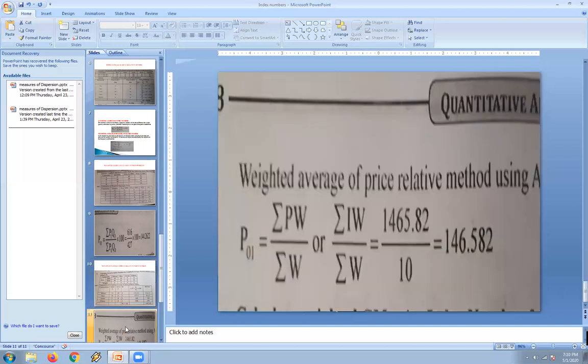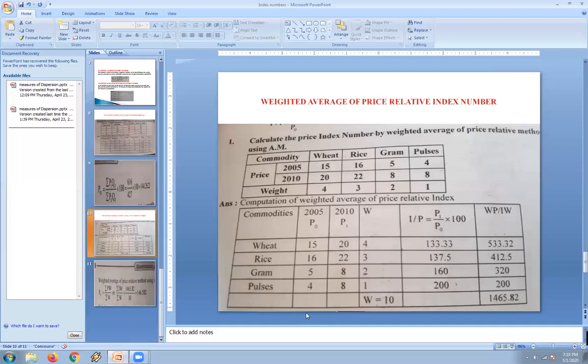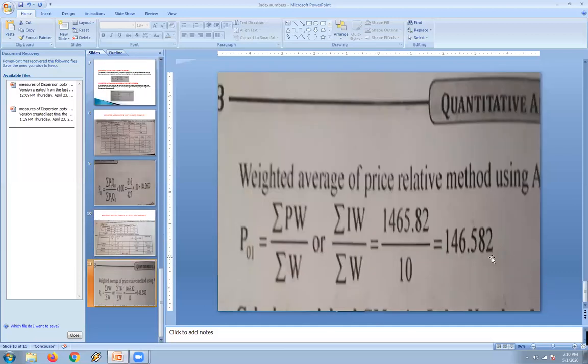Now you have to substitute in the formula for the calculation of index under weighted average of price relatives. So price index equals summation IW by summation W. That is 1465.82 divided by 10, the total weight. So the value of the price index according to the price relative method is 146.582. So this is how we have to calculate.